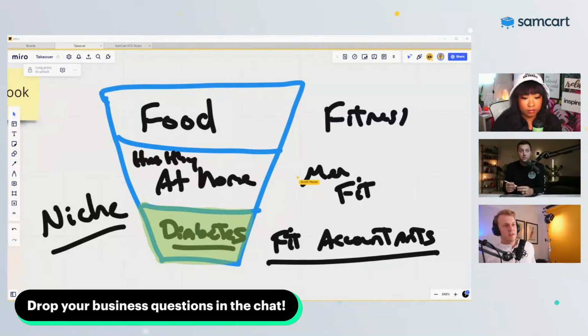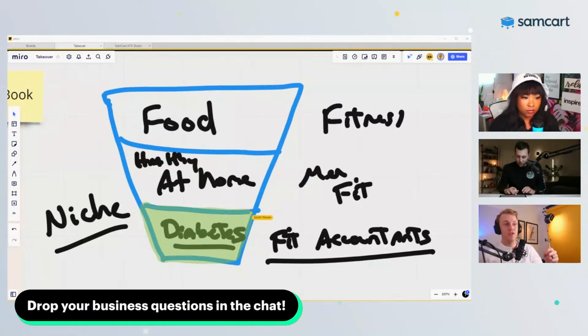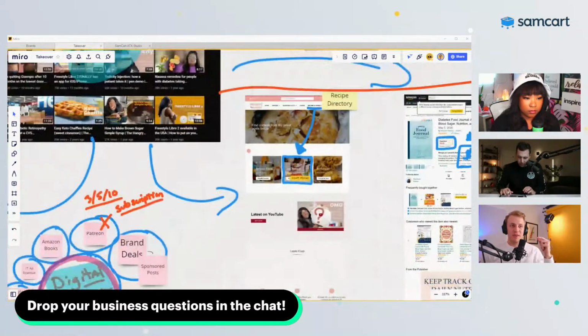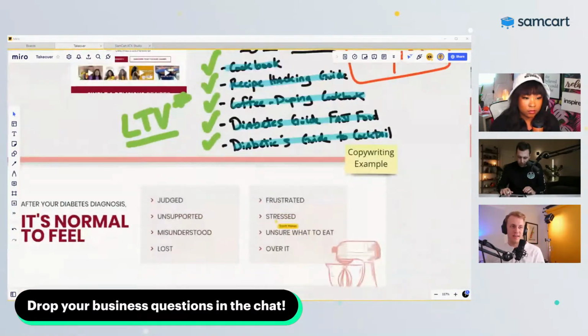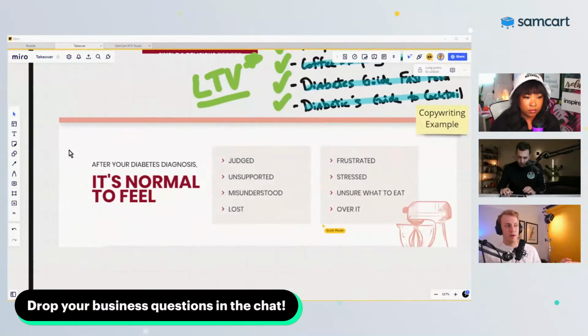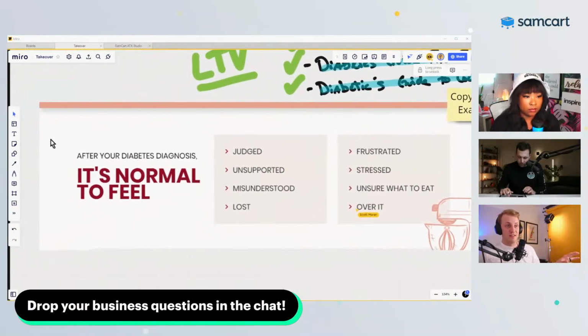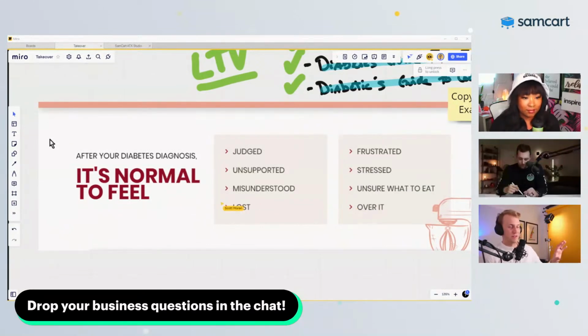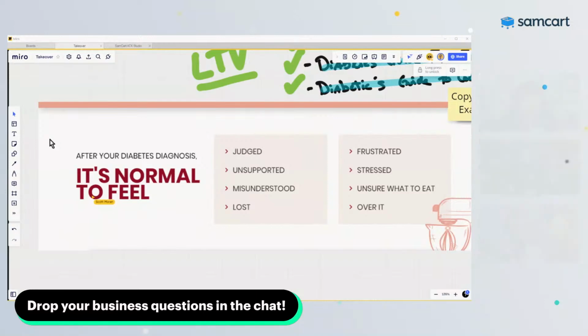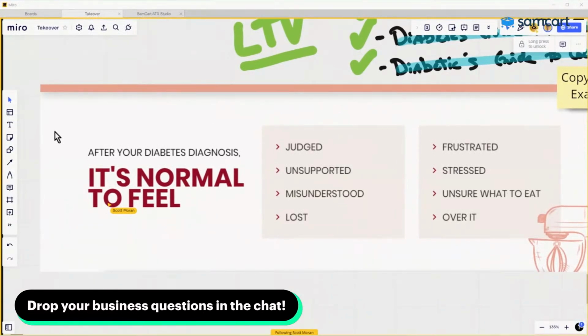Go to that copywriting example we have down below, because that's another example of when you niche down, you're able to speak the exact language of your audience and they exactly get it. This is from her website, and tell me someone who has diabetes hasn't felt these emotions, gone through these pain points. Yep. This is a copywriting masterclass. Mila does a great job with her content. She's talking right to her audience.